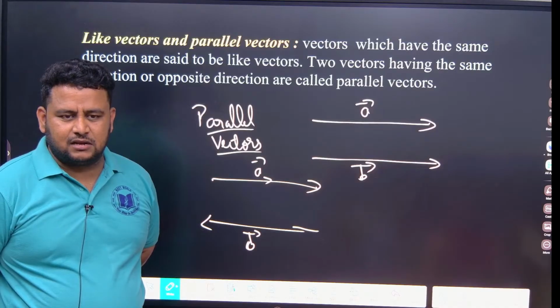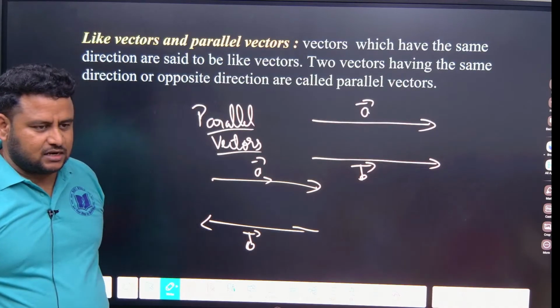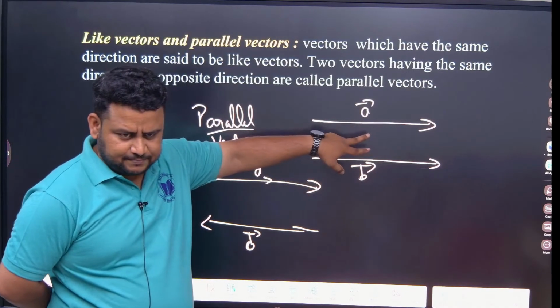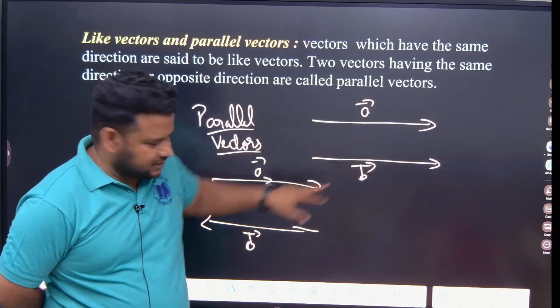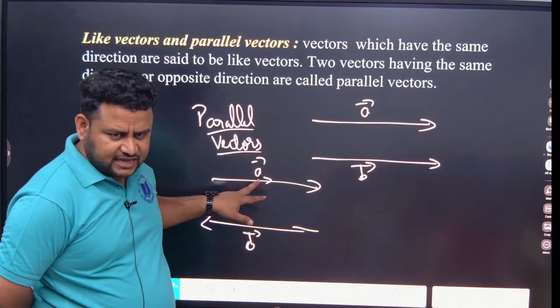Both are parallel. See, here the direction is same and yet they are parallel. Here the direction is not same, but still they are parallel.